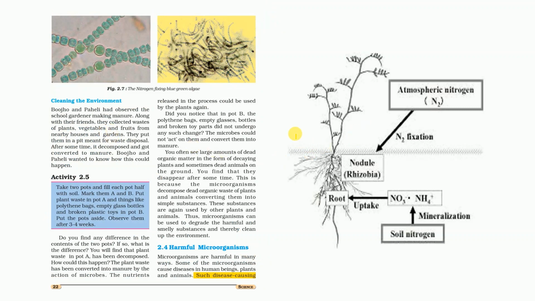The reaction which takes place during biological nitrogen fixation starts with atmospheric nitrogen. This is taken up by the Rhizobium bacteria, and these bacteria are present in the root nodules of plants, mainly the pulse plants like the bean or the gram. This Rhizobium breaks the nitrogen into simpler forms, the ammonium ion and the nitrate ion, and this nitrate and ammonium are taken up by the root, and hence it helps in the growth of the plant.